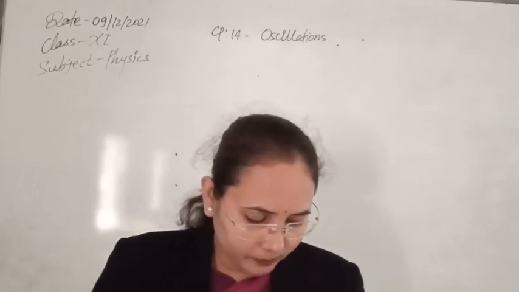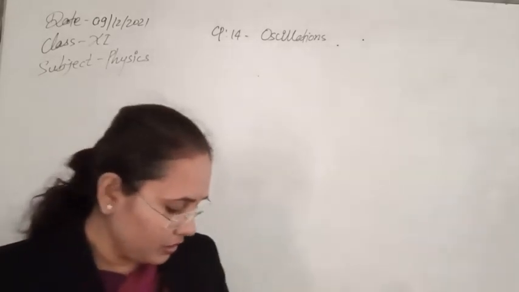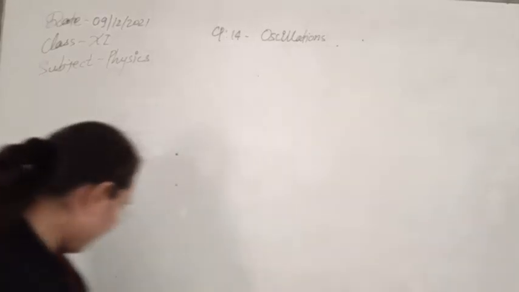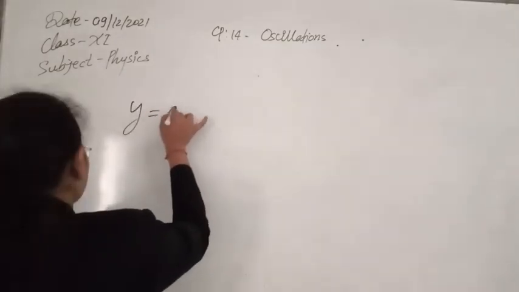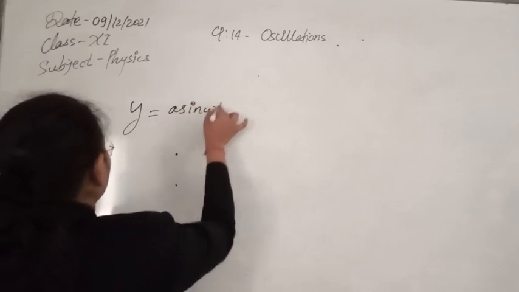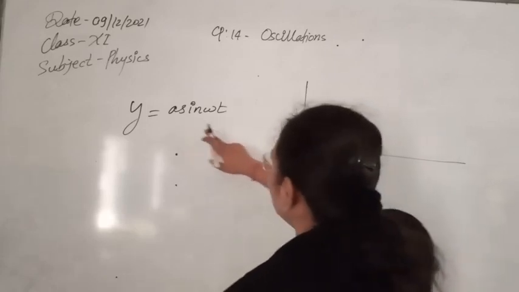So the mathematical expression for the harmonic oscillation is written as y = a sin ωt. Any function that can be expressed with the help of the sine function is in this form.